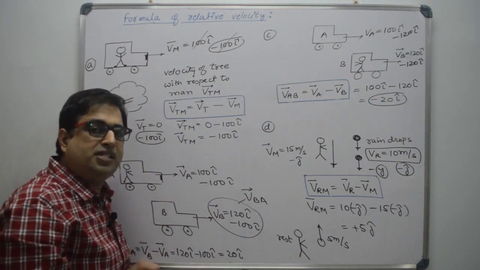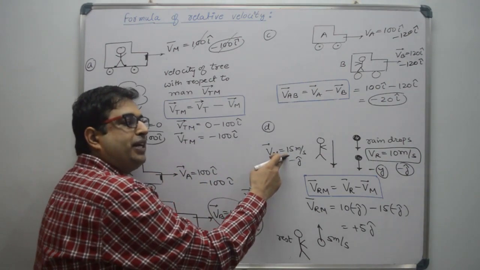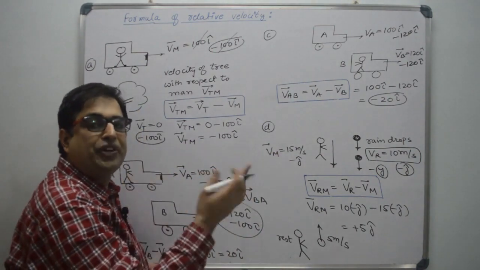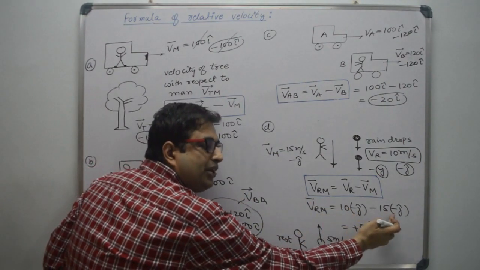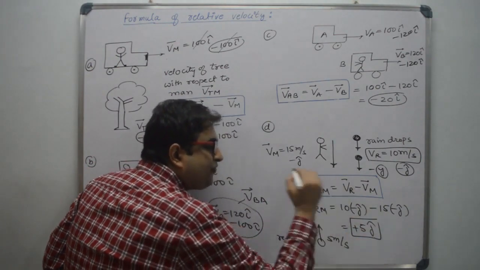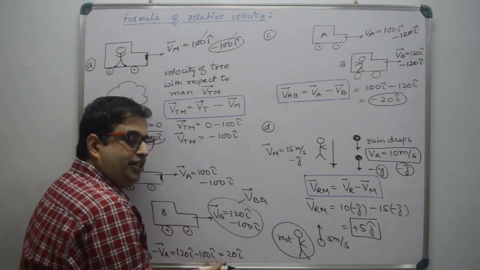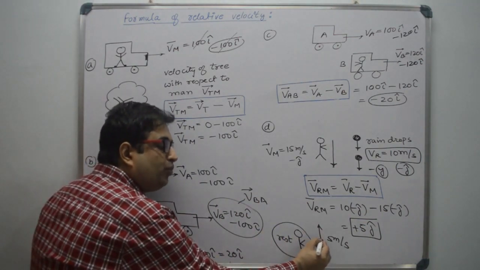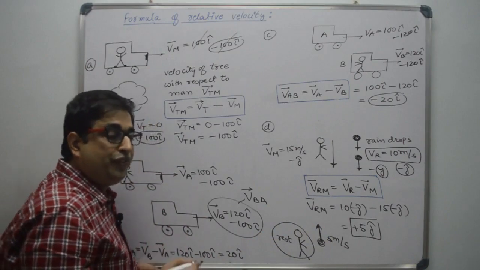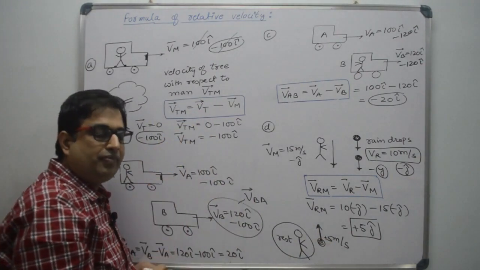Relative velocity means you have to keep the observer at rest and you have to subtract the velocity of the observer everywhere. When you subtract the velocity, you will get plus 5 j cap. It means the observer will observe that raindrops are moving in upward direction with speed 5 meter per second.